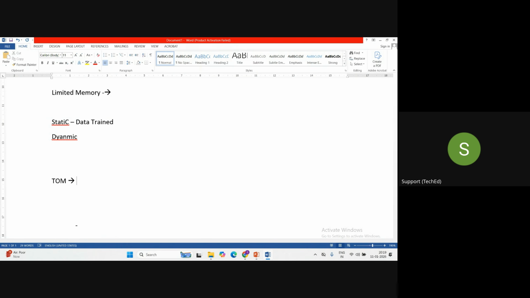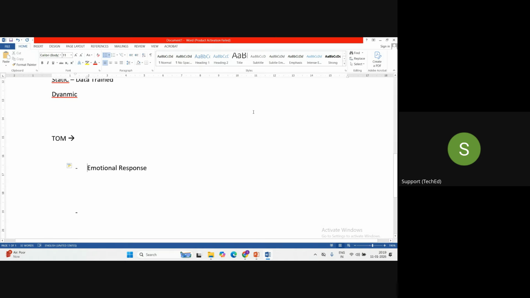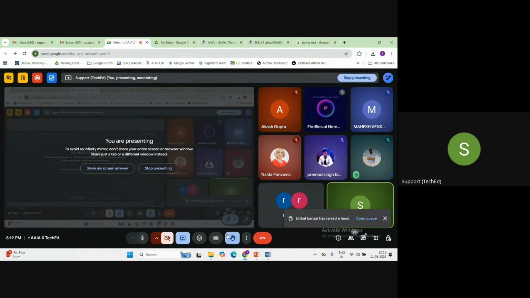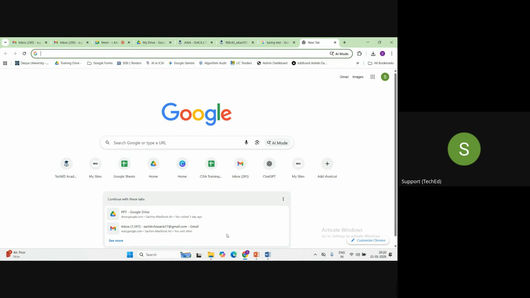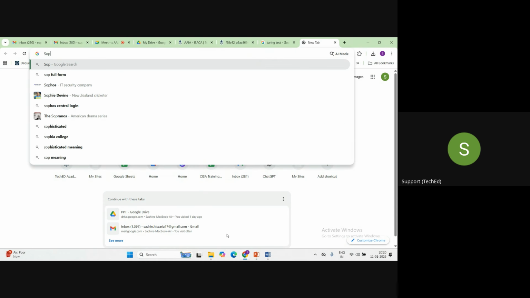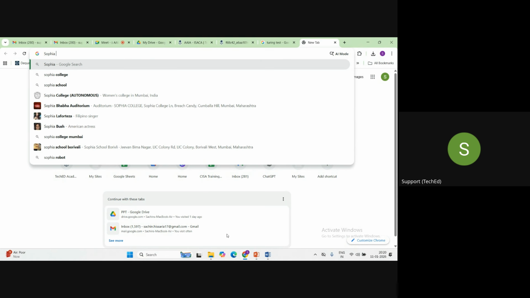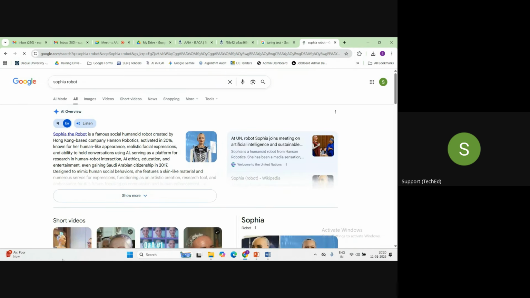Why, guys? Why is there no complete example of theory of mind? Because theory of mind will require some kind of emotional response. Although a couple of companies have tried to build theory of mind AI systems as well. For example, there is one robot called Sophia. I don't know whether you have heard about this particular robot or not. Sophia robot.